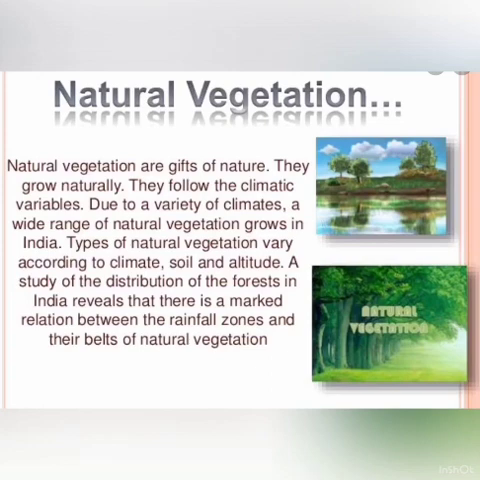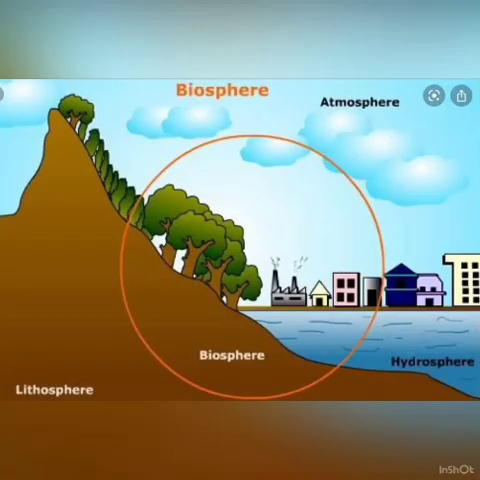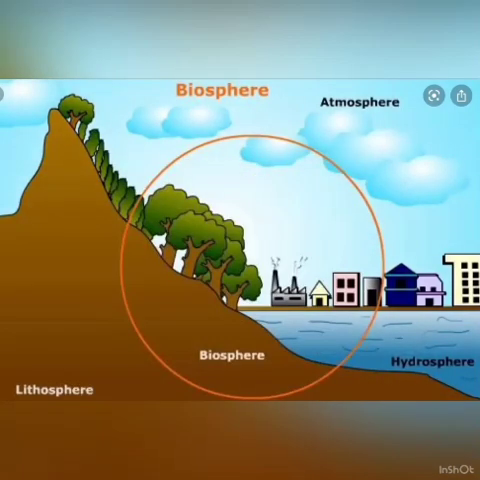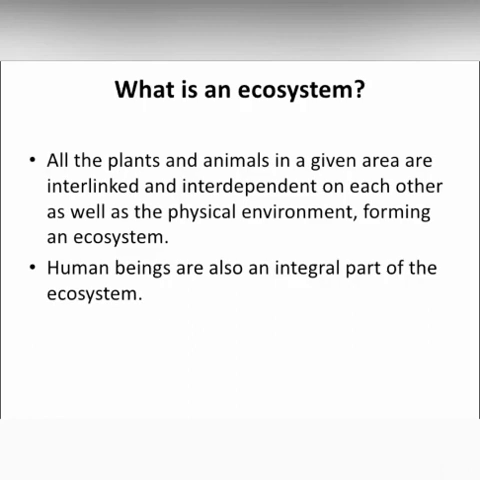Types of natural vegetation vary according to climate, soil and altitude. Natural vegetation exists only in the biosphere. It is a narrow zone of the earth in which life exists. The lithosphere, hydrosphere and atmosphere interact with each other to provide life supporting conditions. Plants, humans and animals are the essential part of the biosphere. These all are interrelated and interdependent on each other for their survival and growth. This life supporting system is known as the ecosystem.